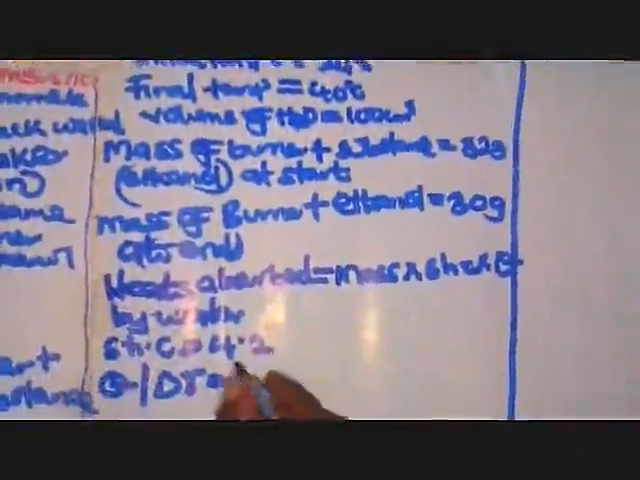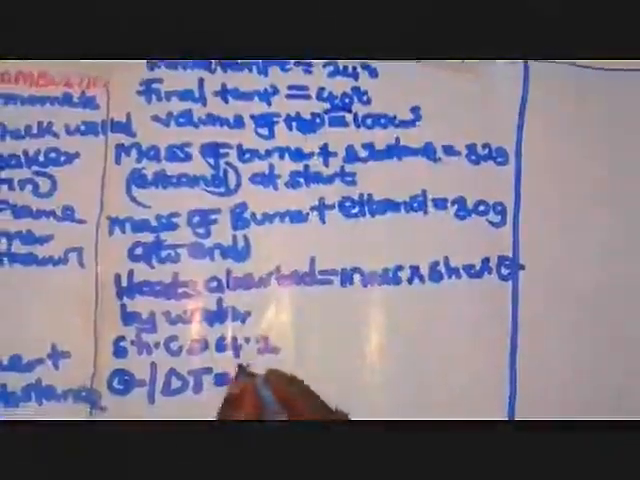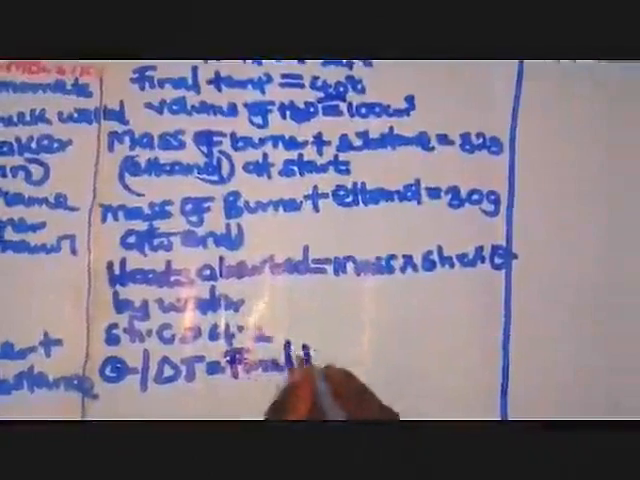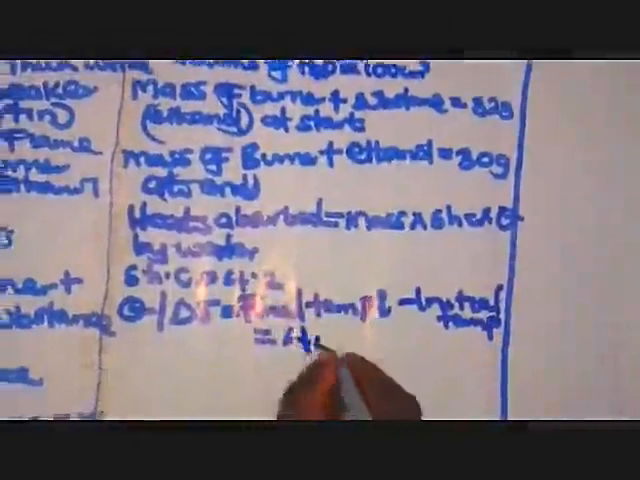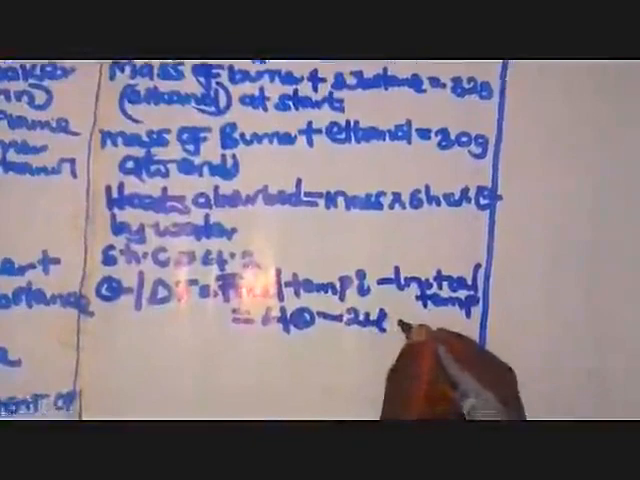We are going to get now the final temperature, which is 40, minus the initial temperature. This implies that we have here 40 degrees minus the 24. And here our change in temperature is going to become 16 degrees. So we have our 16 degrees centigrade. So we have got the change in temperature.